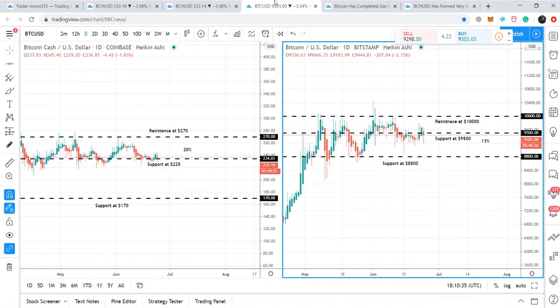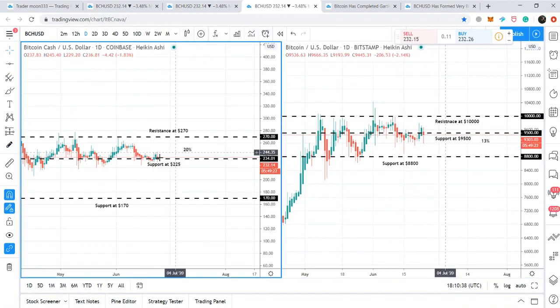For example, if we watch this support and resistance channel chart as well, we can see that at this time Bitcoin Cash is at the support of $225, and it has the next resistance at $270. If Bitcoin Cash moves up from this support up to this resistance level, then that will be a 20% move. And now Bitcoin is at the support.